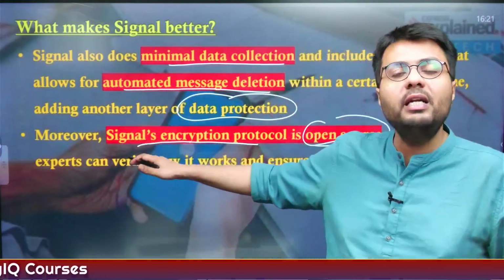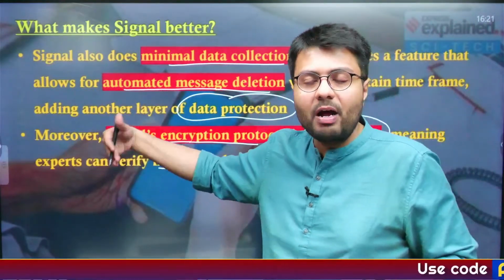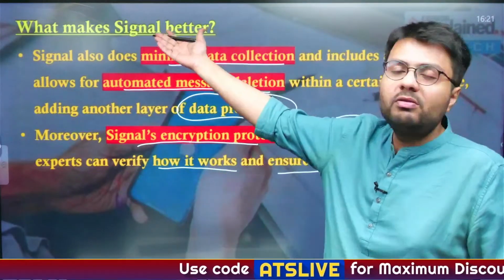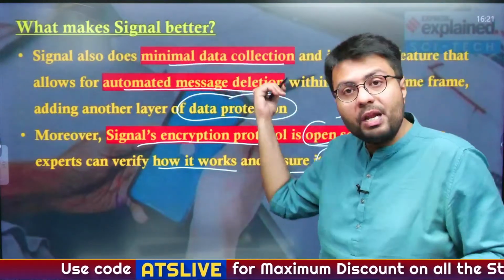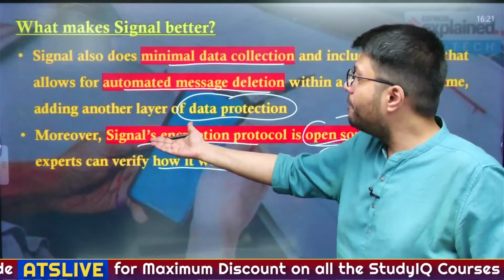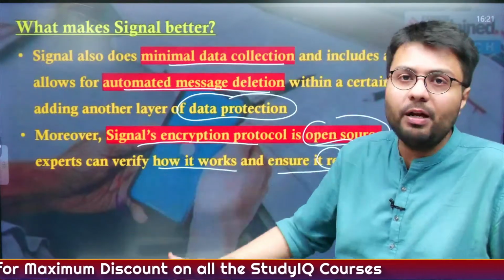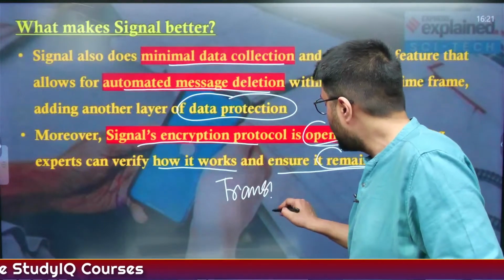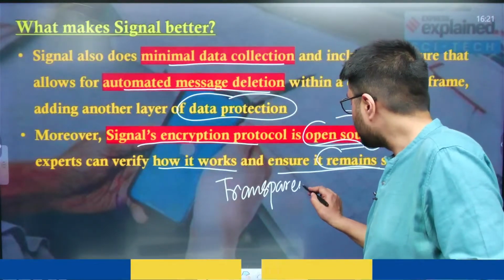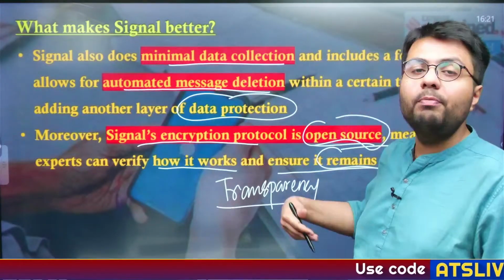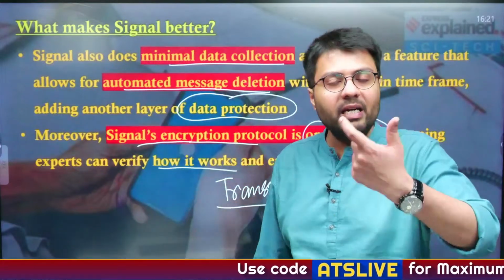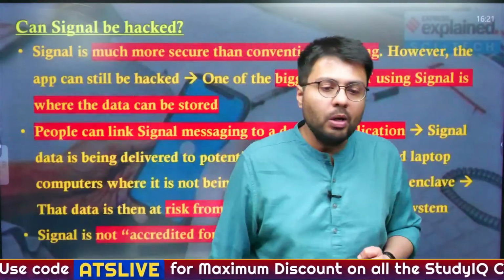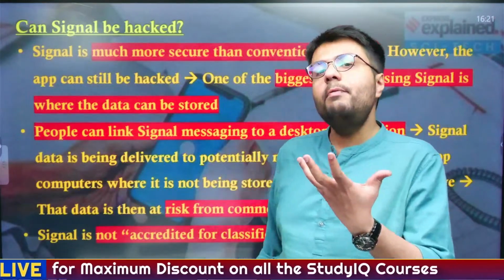This kind of a facility is not available in apps like Telegram and WhatsApp because their source code is not open source, whereas Signal app offers very minimal data collection, and it also makes its encryption protocol available to public. So this is how transparency works. Understood? And this is what makes this app more desirable for special or hidden communications as compared to WhatsApp and Telegram.